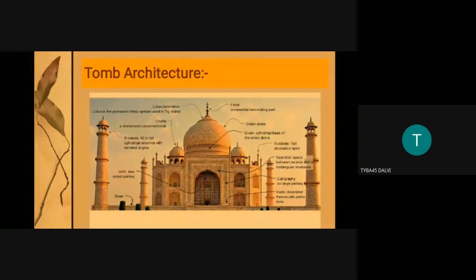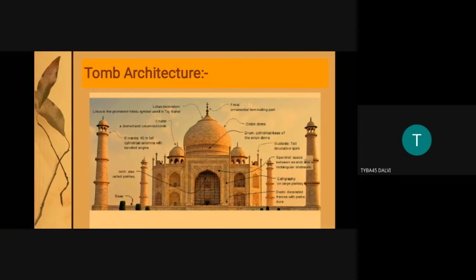I told you the tomb is again the architecture that is a repository of the remains of the dead person or dead ruler, and it is constructed in a square to octagonal combination or square to rectangular form.